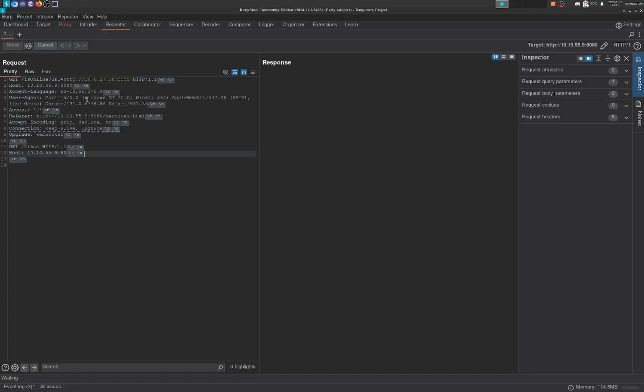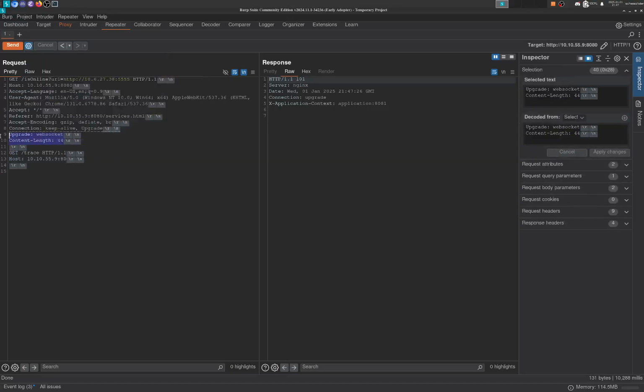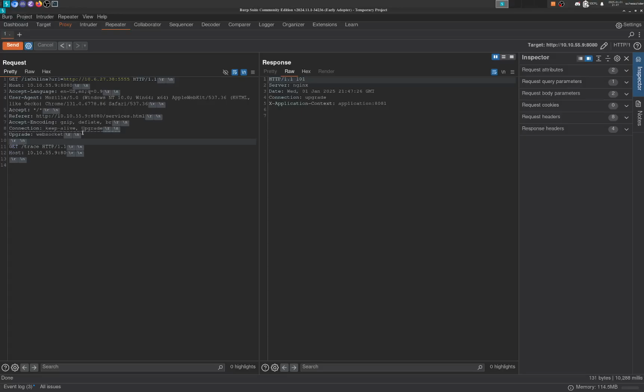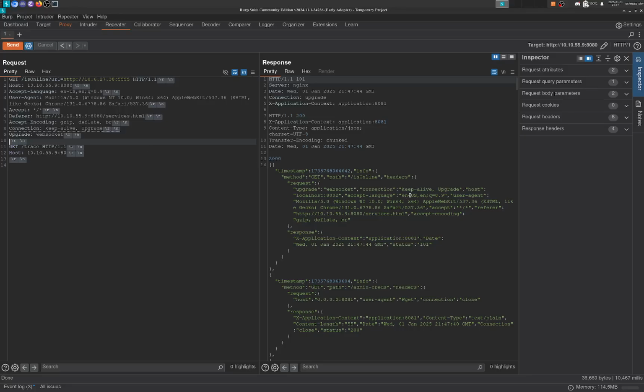Oh, I forgot to say, content length is set to 0, but I don't know if it should matter. It does matter. We don't want to update content length. So this should, if I did everything right, yes, okay.